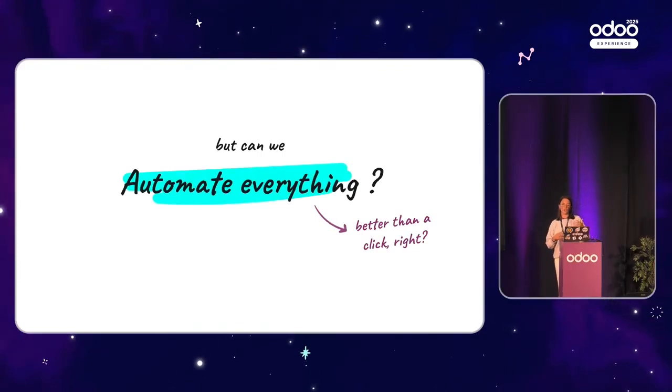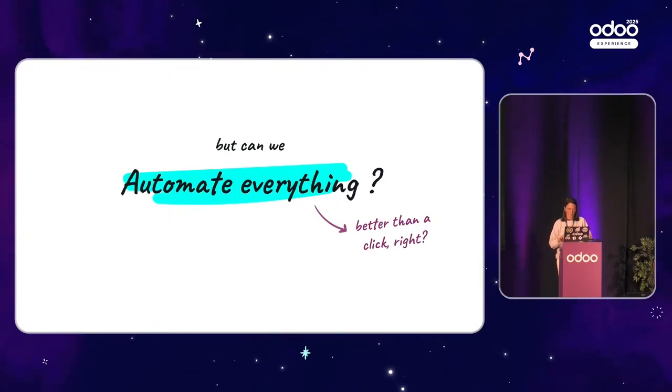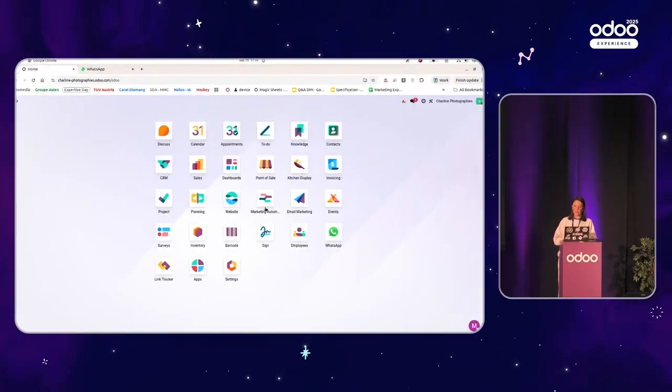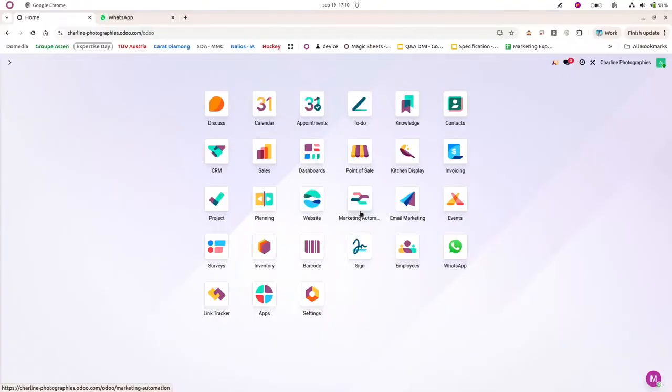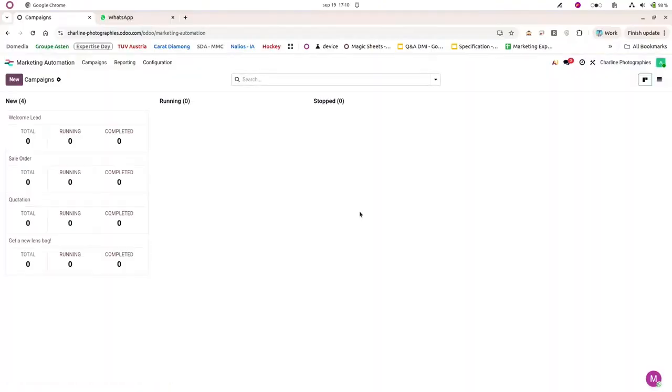Because here I've showed you how you can just by a click send a WhatsApp message, but what if you want to automate those WhatsApp messages to be sent? You will use our marketing automation application. So if I go in it, this application will give you the possibility to create campaigns, to create workflows based on your customer behavior, based on your needs, based on every application that you have in your database.